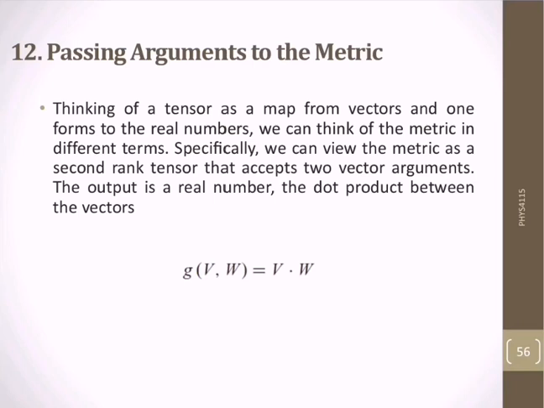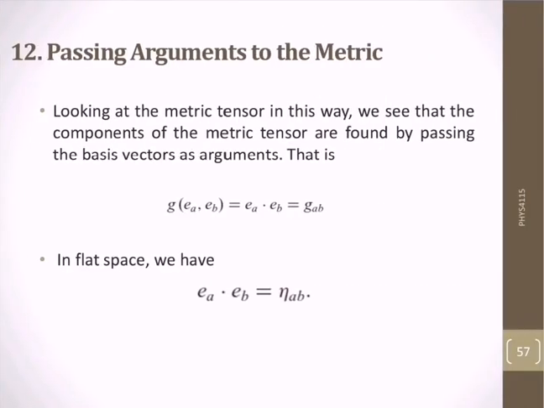The dot product between the two vectors can be represented as g(v, w), which is equal to v dot w, the dot product of two vectors. Looking at the metric tensor in this way, we see that the components of the metric tensor are found by passing the basis vectors as arguments.